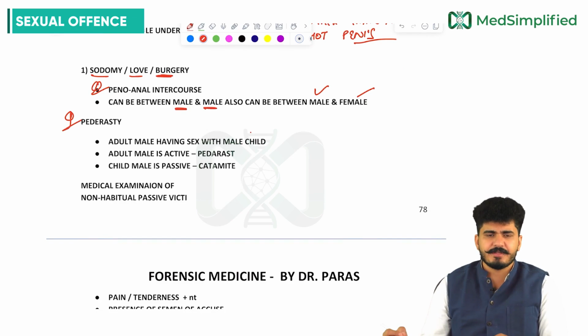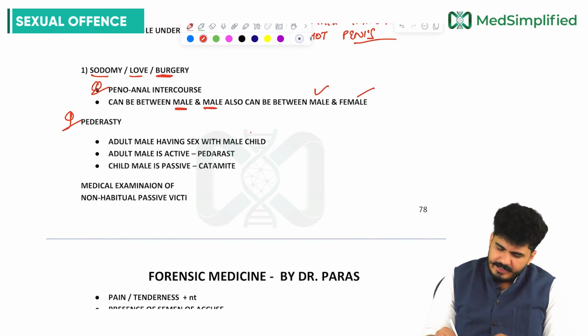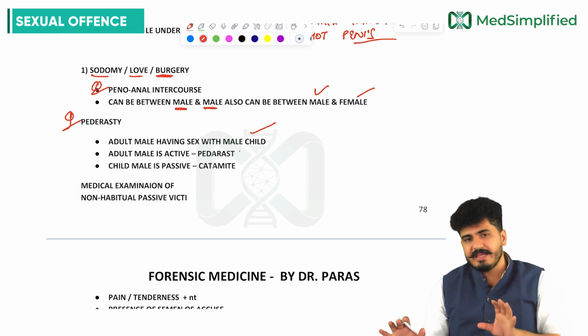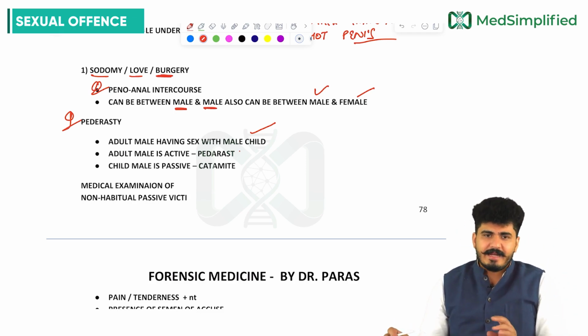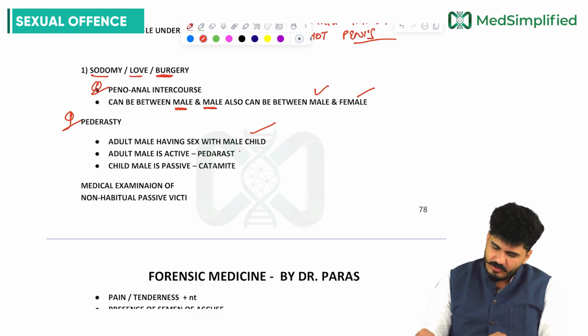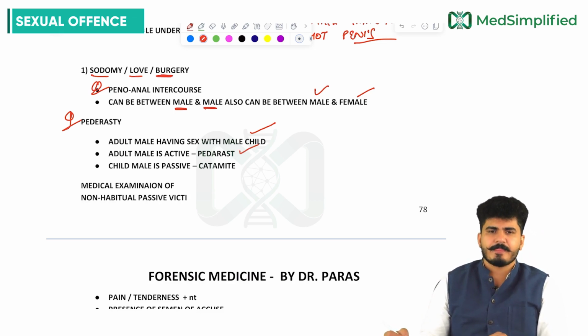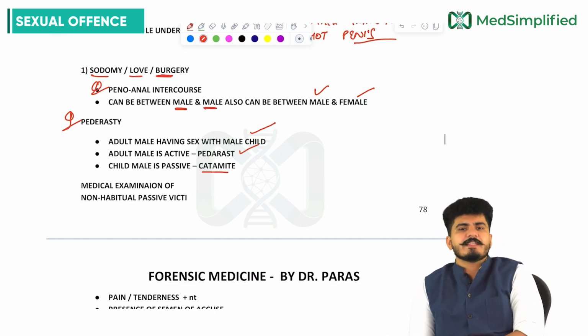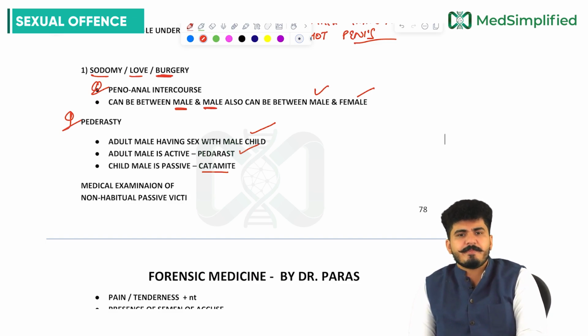Next is pederasty: an adult male having sex with a male child. The adult male is active and is called the pederast, and the male child, who is passive, is called the catamite.